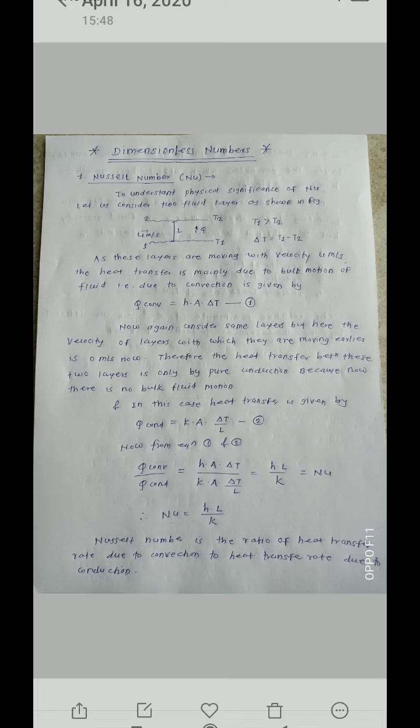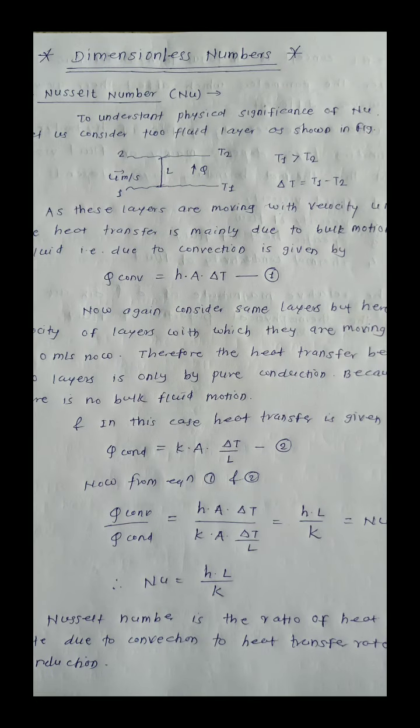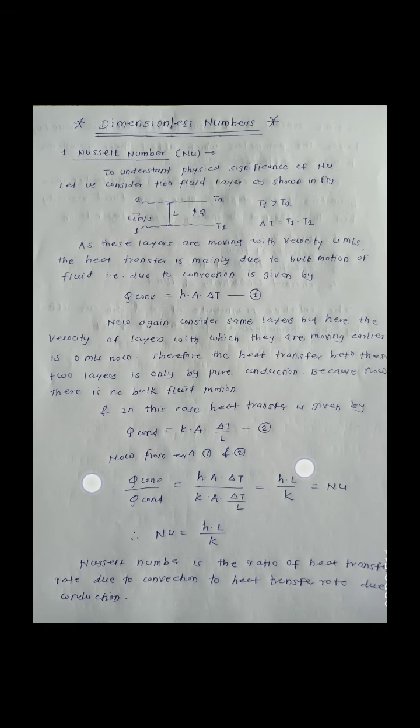That is Q conduction is equal to K into dT by dx. So in this case, Q = K into A into delta T divided by L, considering that the thickness is L. So these are the two conditions: heat transfer due to convection and heat transfer due to conduction.